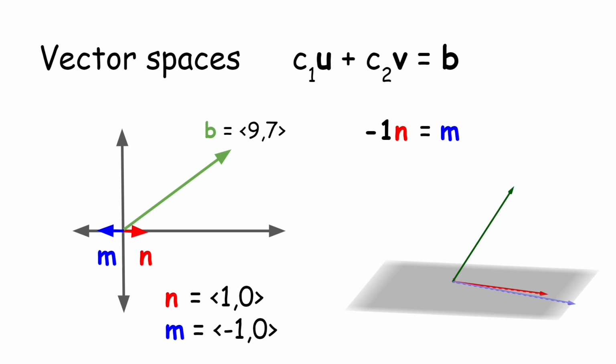Now, obviously, there are some things that just won't work. If we have n and m that are both just on the x-axis, we're never going to be able to add n and m together to get b. There's just no way to get up there. Similarly, if we have this other thing over here, this 3D analogy, if we have these two red and blue vectors, we're never going to get off the plane. There's no dimension that's going to push me off the plane, just like in the n and m scenario. There's no dimension in the y direction that's going to get me up there. Basically speaking, n and m only span the x-axis. They don't span the whole coordinate plane.